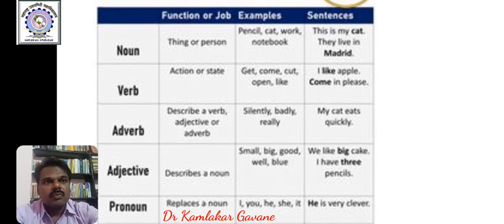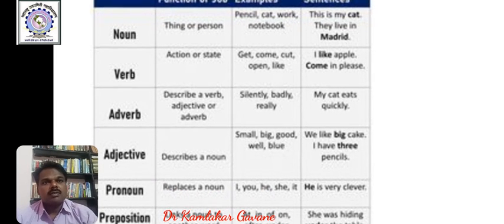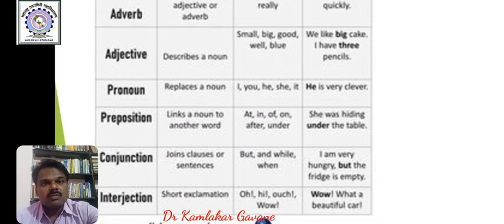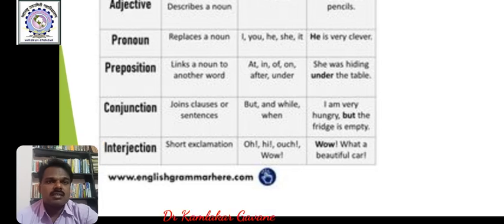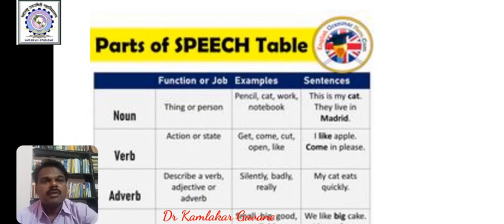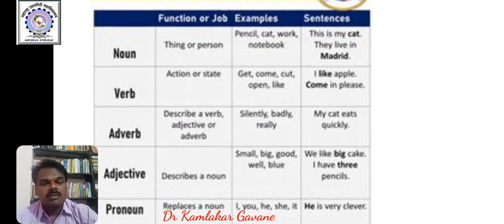Okay, with the definitions again, and we move to the examples. Noun is a naming word, verb is an action denoting word, adverb modifies verb, adjective, or another adverb, adjective modifies noun, pronoun is a word used instead of noun, preposition shows relationship between a noun and another word, conjunction joins two clauses or sentences, and interjection is a word which expresses sudden feelings.